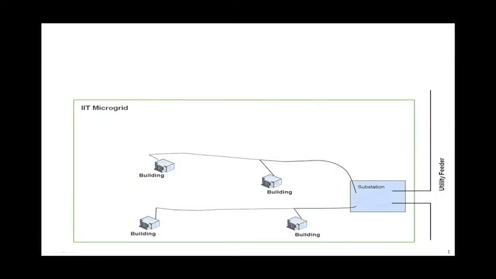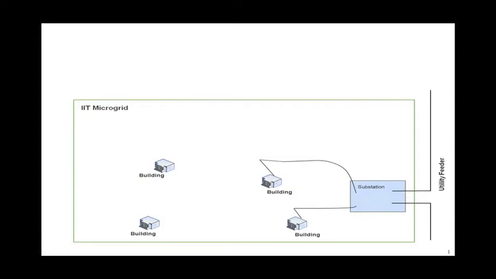Notice that there is only one path for the electricity to flow from the substation source to each building. If there is a disturbance, then a breaker trips in the substation, and all of the buildings along the distribution line are disconnected from the source, leaving everyone in the dark.